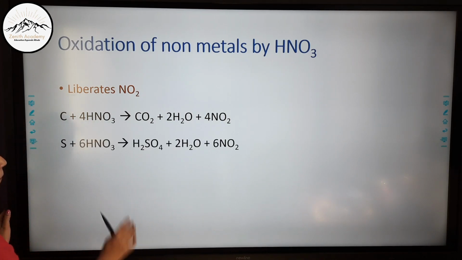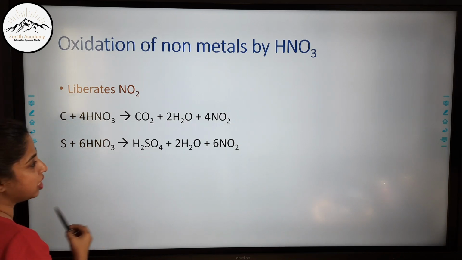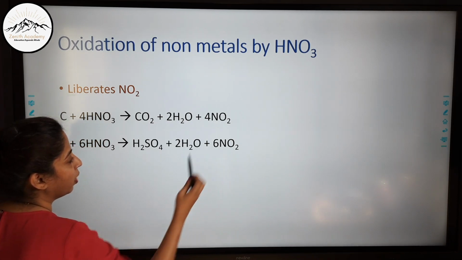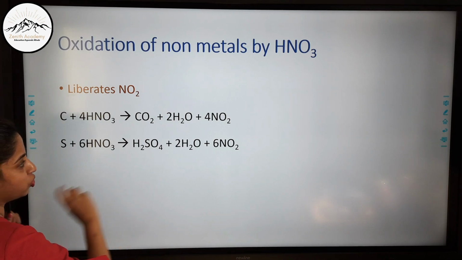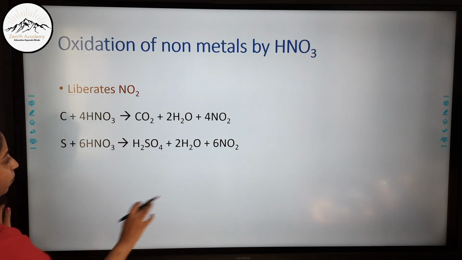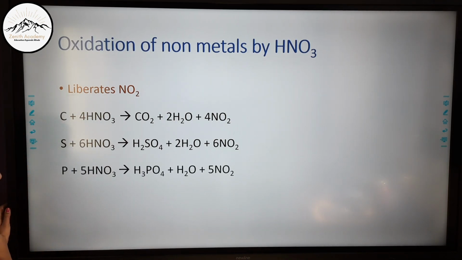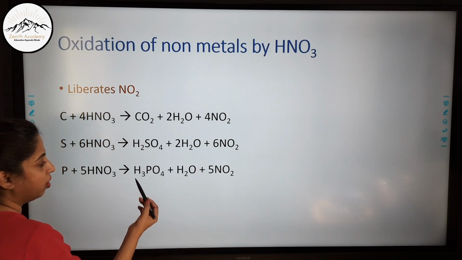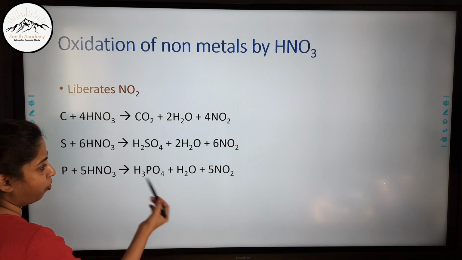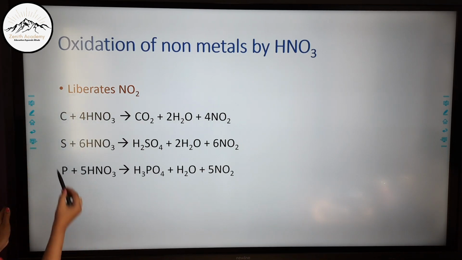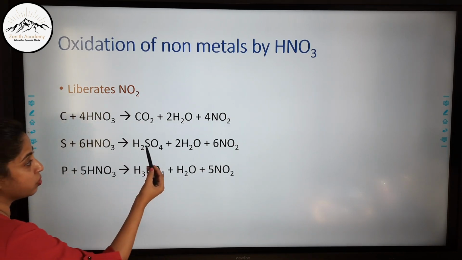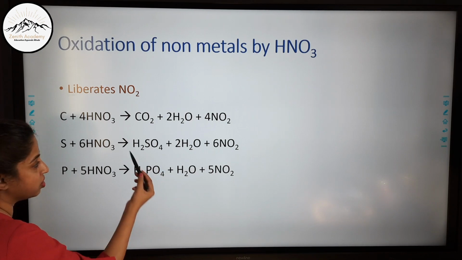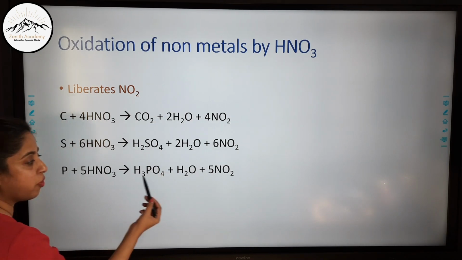Sulfur, again a non-metal, reacts with nitric acid to form NO2, and these are the oxidation products H2SO4 and water. Similarly, phosphorus reacts with nitric acid to form NO2, H3PO4 and water. Remember that both sulfur and phosphorus have produced other acids: sulfuric acid and phosphoric acid.